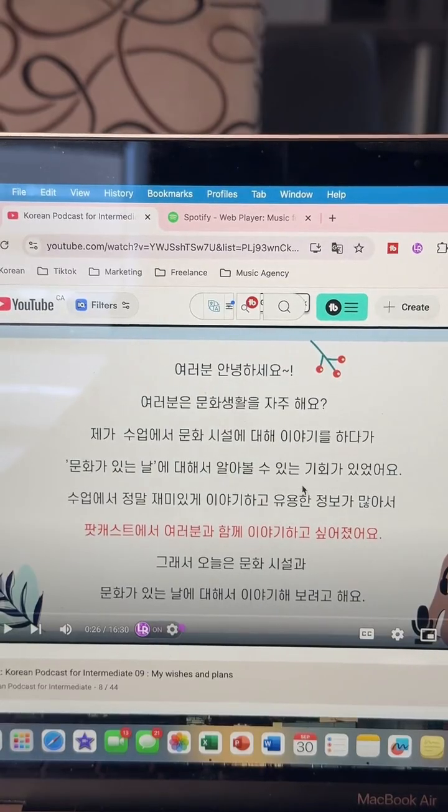Does any of you guys know what this verb would mean?